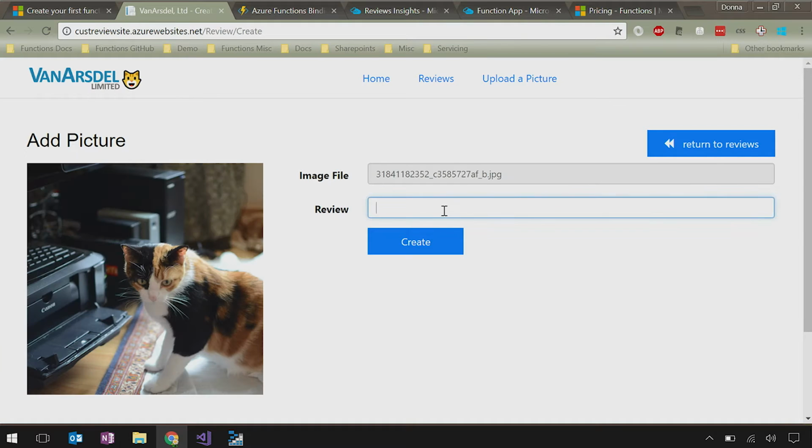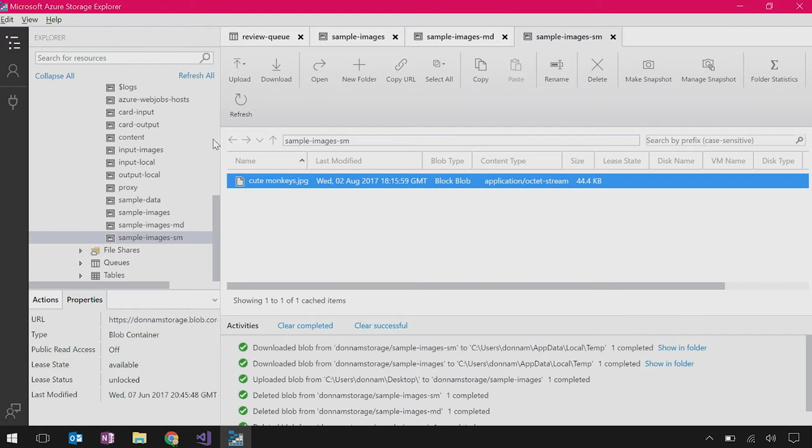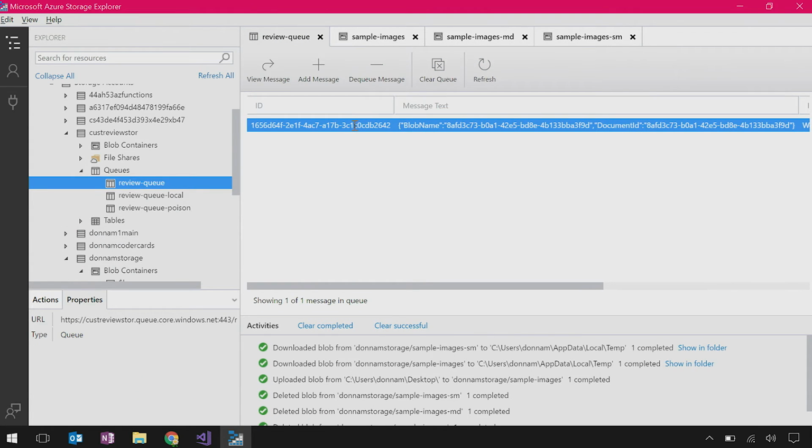photo of my cat. It's my cat, Moxie. Whenever you upload a new image, it uploads the photo to blob storage, and it writes the review text to DocumentDB, Cosmos DB, and it sets the status to pending because it's waiting for the function to execute. Now, the function only runs on my local machine, so right now it's still going to be in that queue. So let's look at the queue contents here.